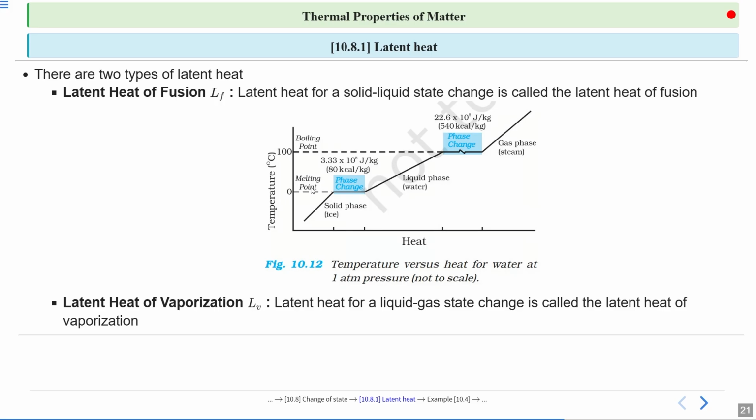Look here. Solid phase to liquid phase, there is a phase change and latent heat is 3.3 × 10^5 joule per kg. In calorie, it will be 80 kilocalorie per kg. So this is the latent heat of fusion, solid to liquid. Listen carefully, solid to liquid. If we talk about the latent heat of vaporization, it means liquid to gas. So it will be 540 kilocalorie per kg. This is the hidden heat.